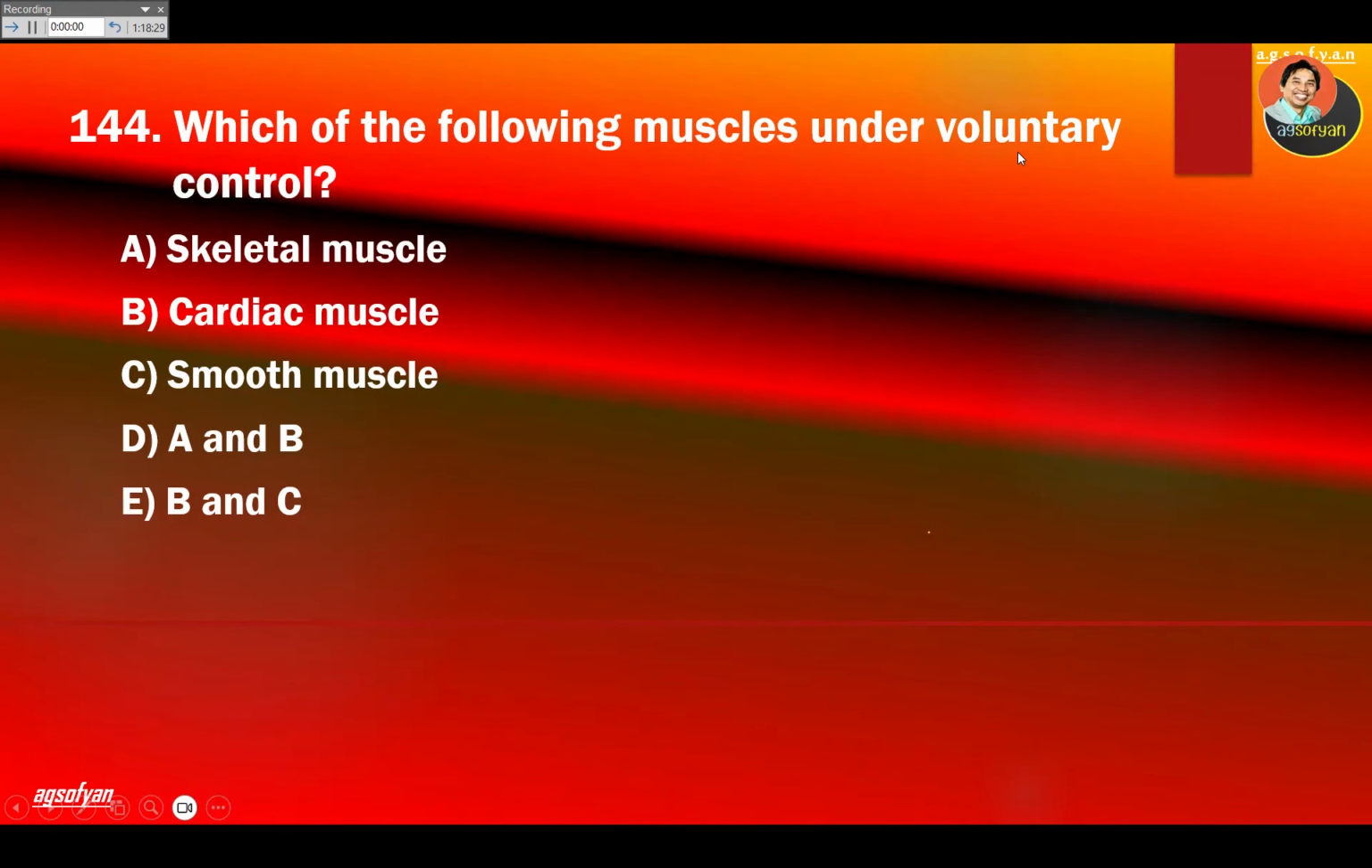Which of the following muscle is under voluntary control? You know it, which is the skeletal muscle.